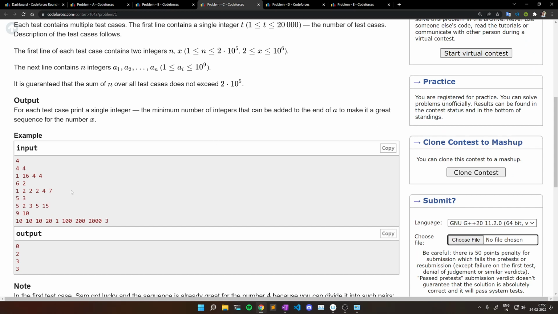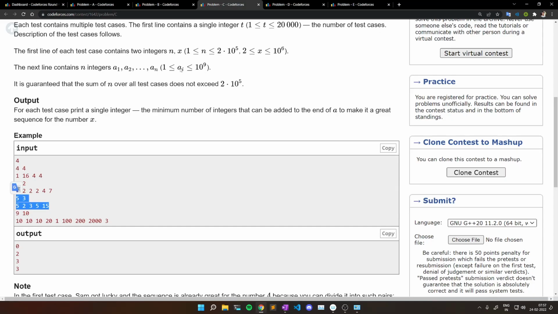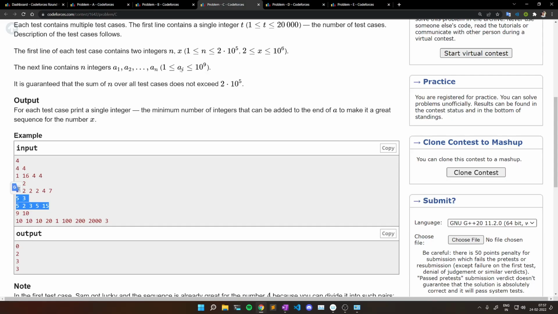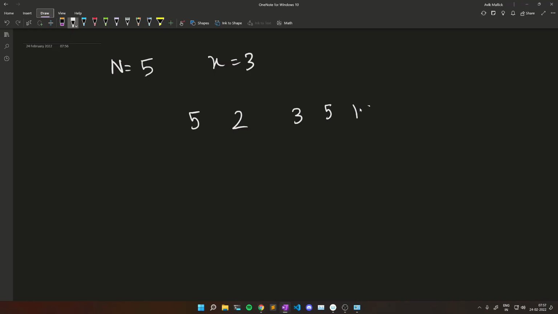First, let's take this example. We are given 5 numbers and our x is 3. So the numbers are 5 2 3 5 15.